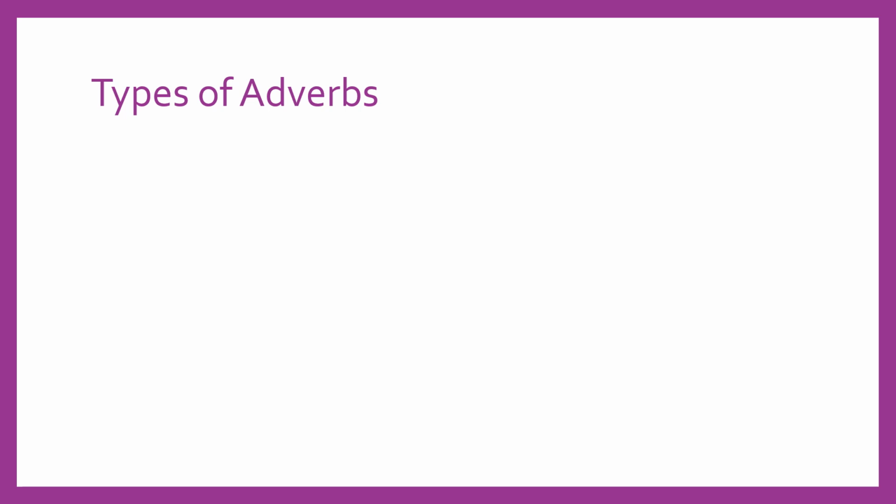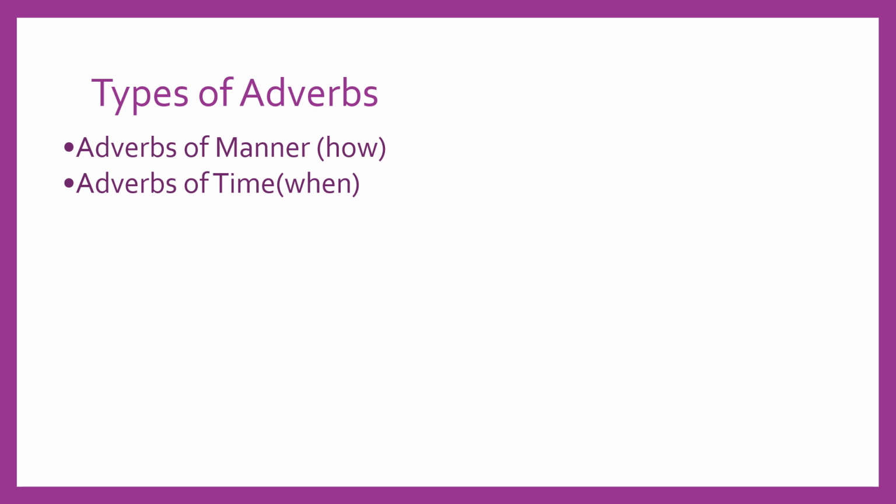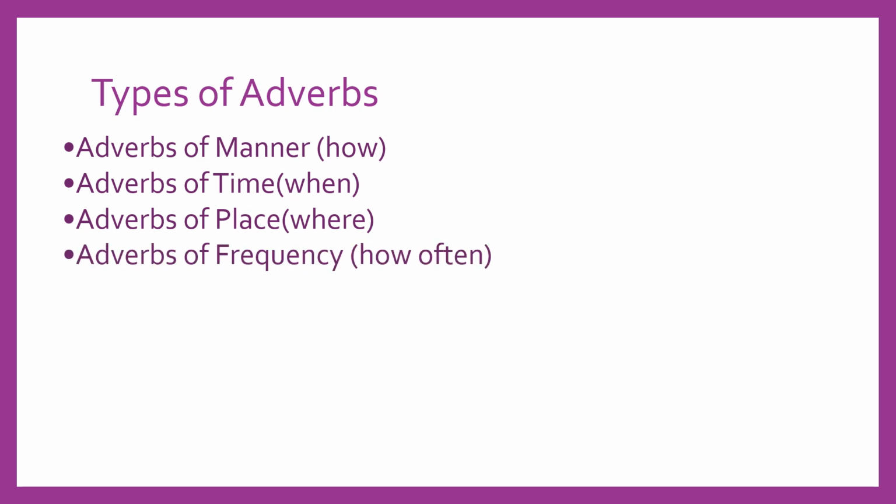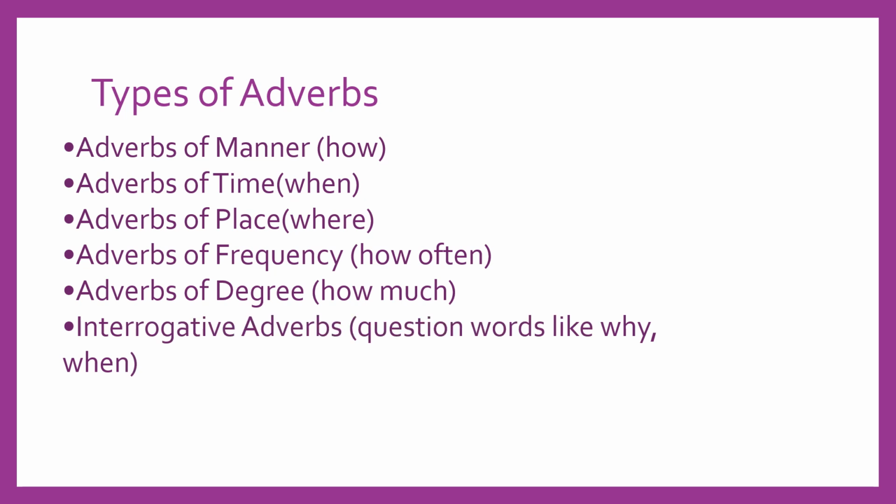Types of adverbs. Adverbs of manner, how, adverbs of time, when, adverbs of place, where, adverbs of frequency, how often, adverbs of degree, how much, interrogative adverbs, question words like why, when, relative adverbs that link clauses.